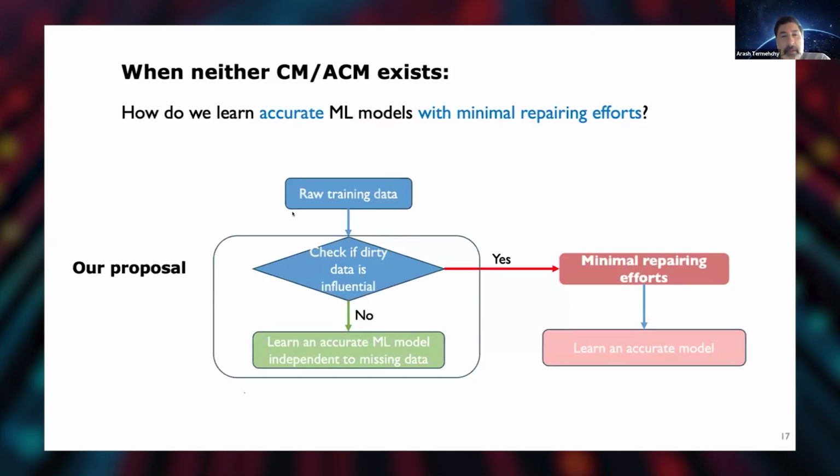So that would be the other proposal, right? We get the raw training data, and we check if the dirty data is influential or not. If it's not influential, we go with a certain model or approximately certain model to learn. If it is influential, then we try to find a minimal subset to repair, and then finally learn the accurate model.